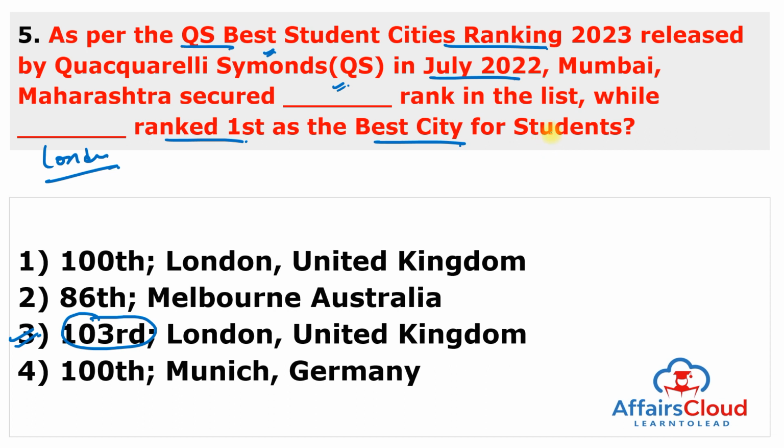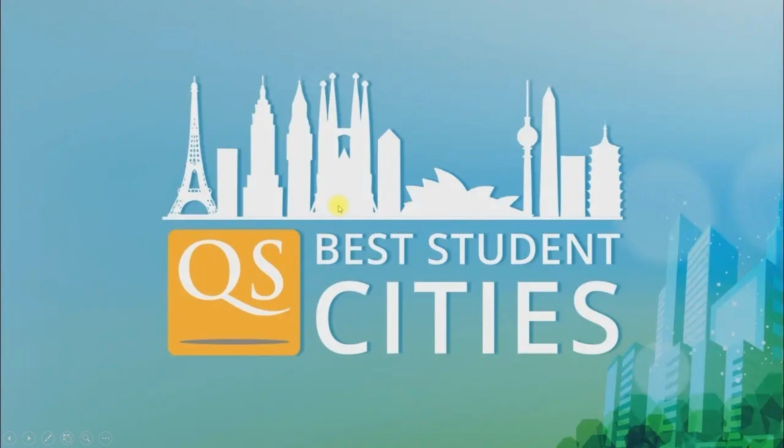And there are some other Indian cities ranked under this index. One is Bengaluru. Bengaluru's global rank is 114th. Chennai ranked 125th and New Delhi ranked 129th. So you have to remember, the top rank goes to Mumbai from India. So this is the QS Best Student Cities, and QS ranks 140 cities around the world.